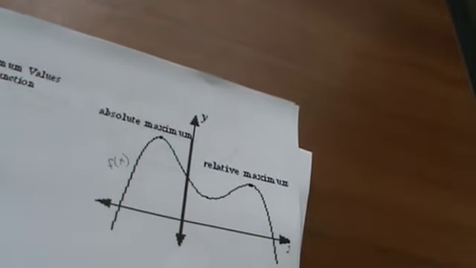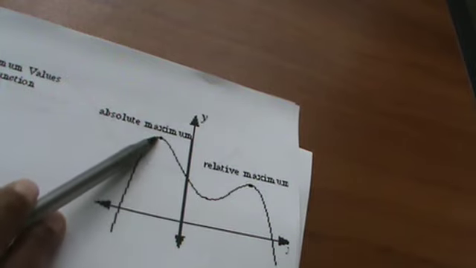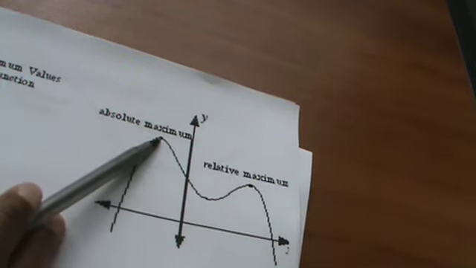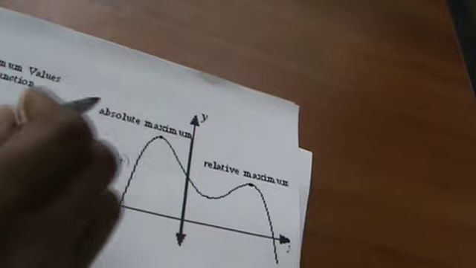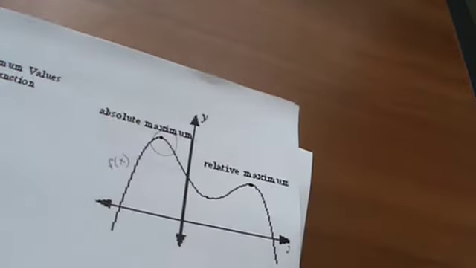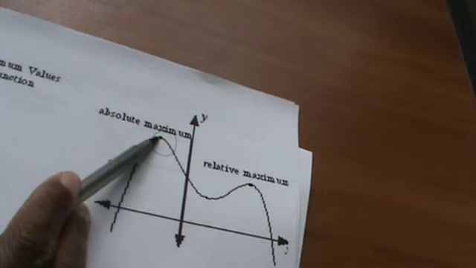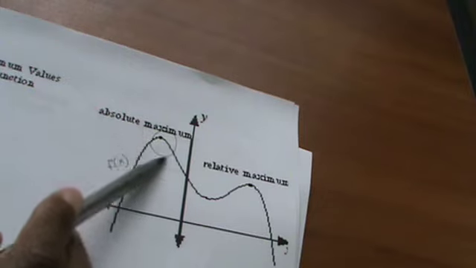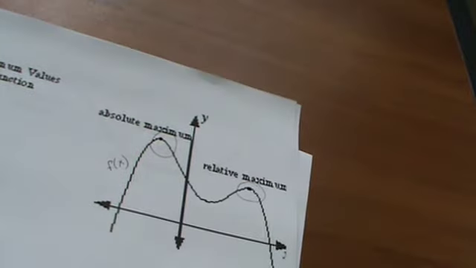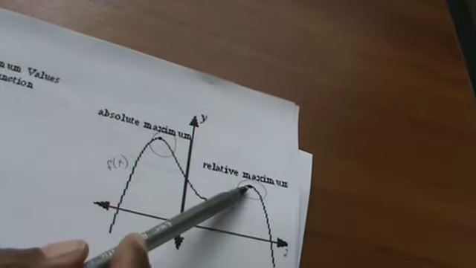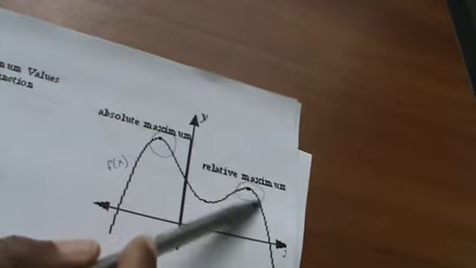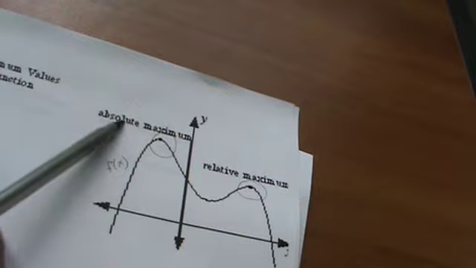So say you have this function and we can say that this is a local maximum because it's the highest point in this region. What do I mean? So if I circle that point, then this will be the highest point amongst every point that is in this circle. And this one too would be considered to be a local maximum because it's the highest point within this circle, right? It has the highest y value. But of these two options, this is the highest one, which is why we call it an absolute maximum.